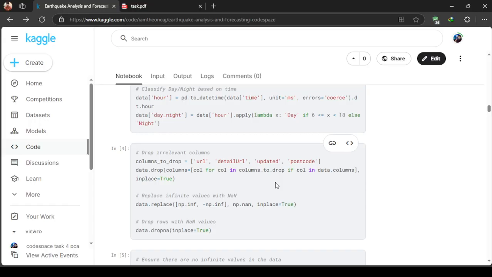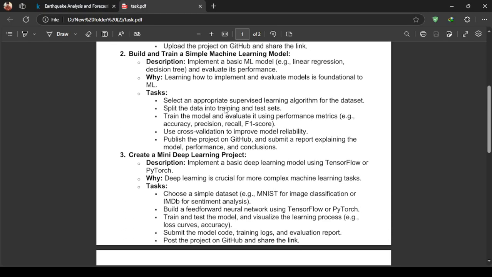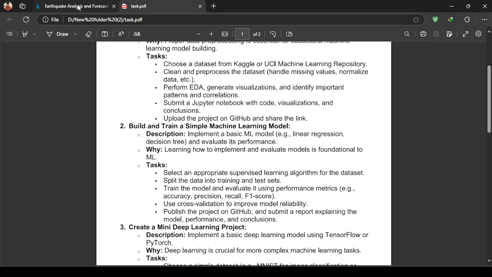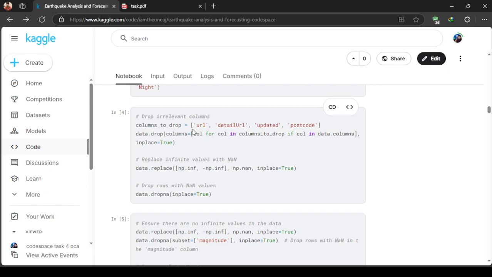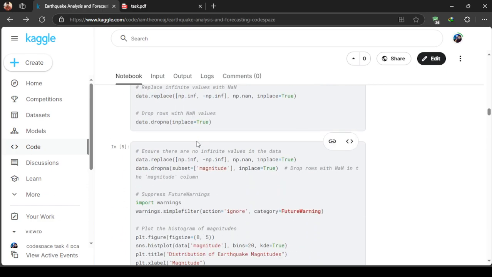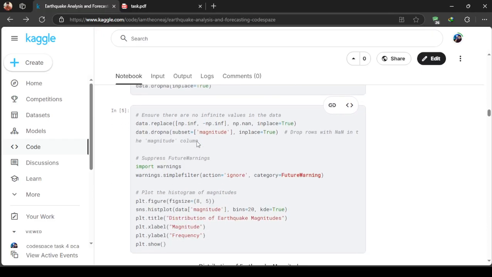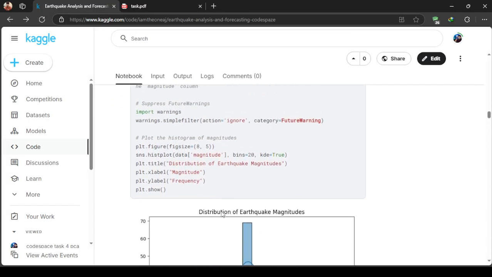First of all, I want to say that it's a project which combines both data preprocessing and EDA, the first two tasks, in this single project. After that, I have also dropped the infinite columns. I'm making sure that there are no infinite values in the data, so the model will not generate garbage values which would affect the model accuracy.